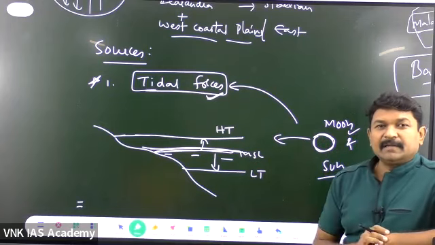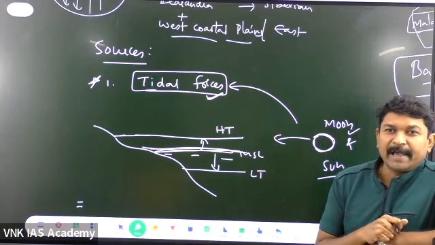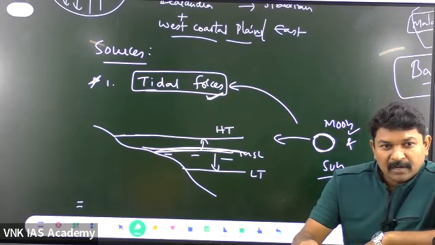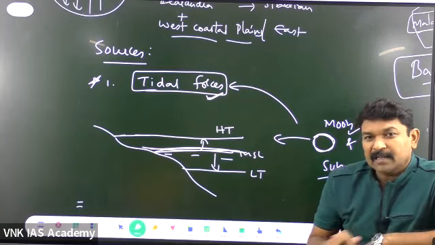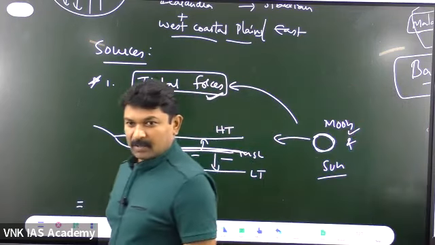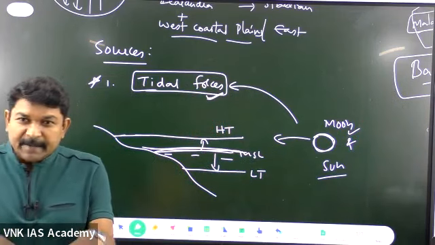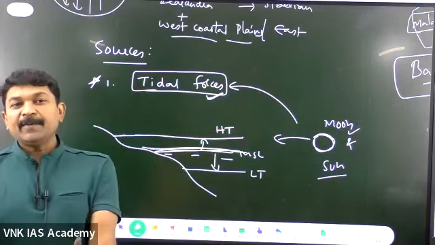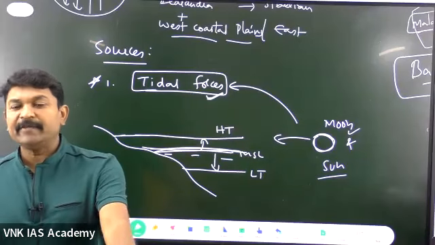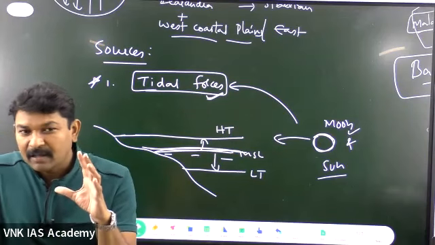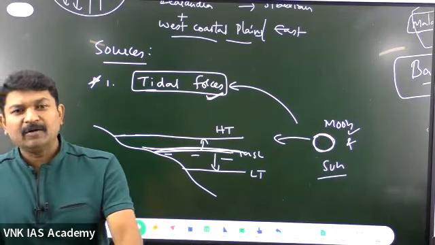Think very practically. When the people went onto the moon, how were they? Were the people walking just like on the earth's surface? No, the people are unable to stay perfectly firm on the moon surface. Why are the people unable to walk very freely on the moon surface? Because the moon has very low gravitational force.